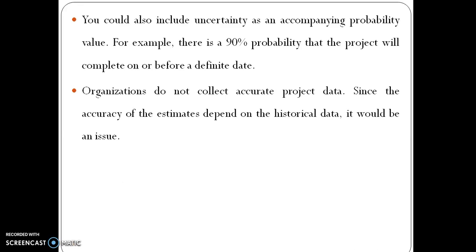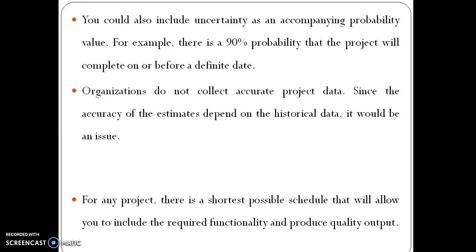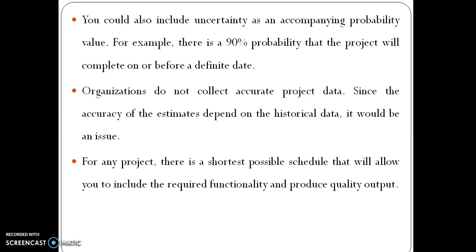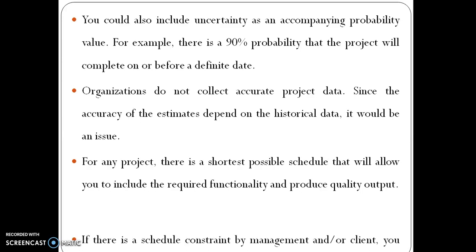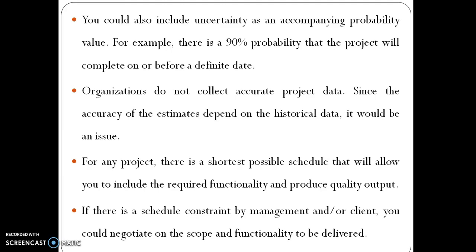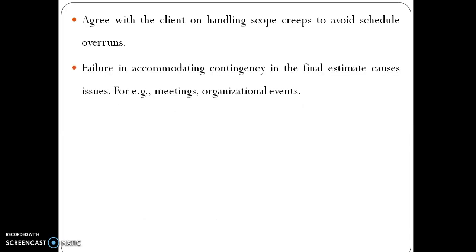Organizations do not collect accurate project data. Since the accuracy of the estimates depends on the historical data, it will be an issue. For any project, there is a shortest possible schedule that will allow you to include the required functionality and produce quality output. If the schedule is constrained by management or client, you could negotiate on the scope and functionality to be delivered. Agree with the client on handling scope creep to avoid schedule overruns.